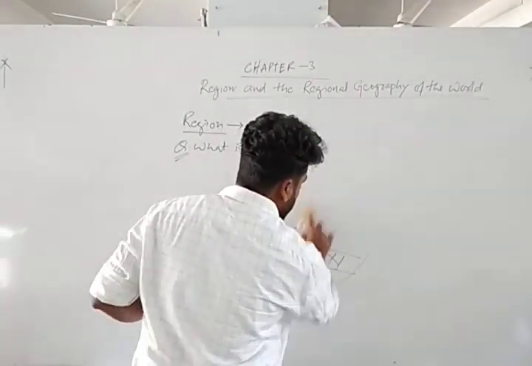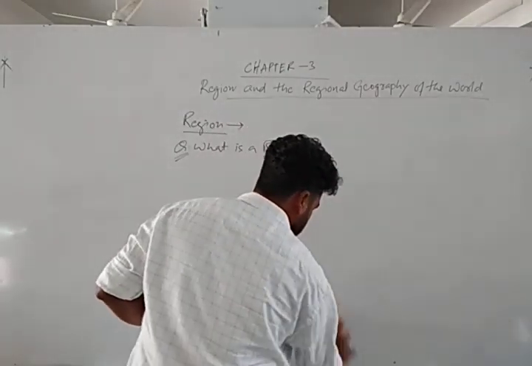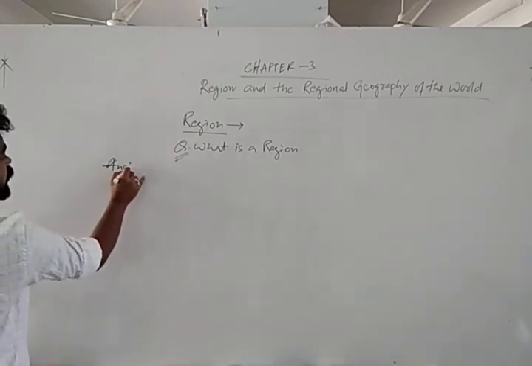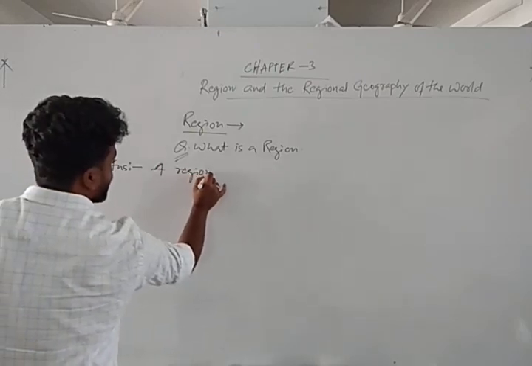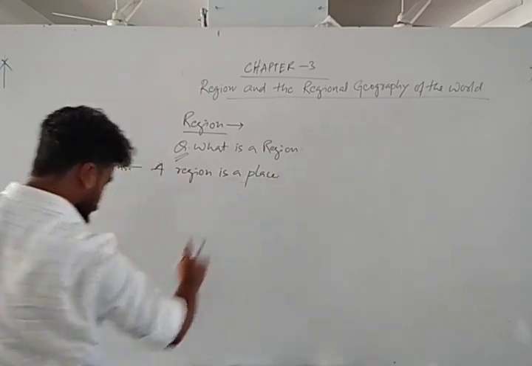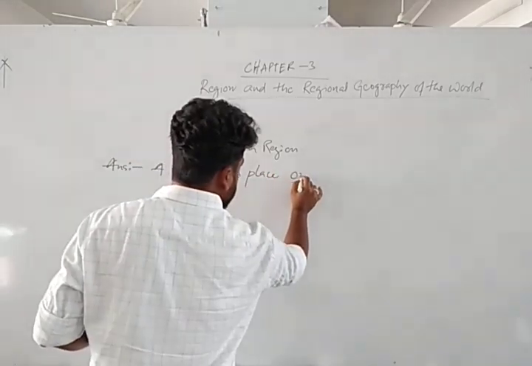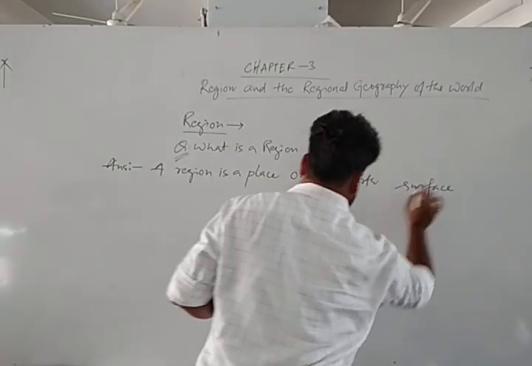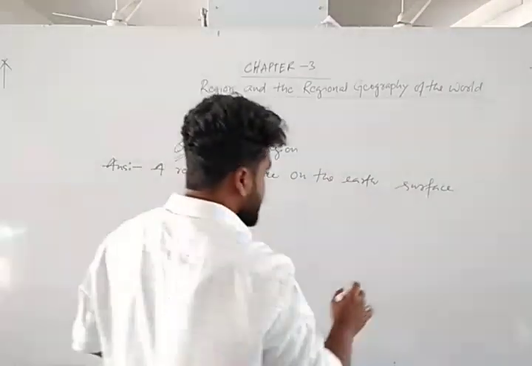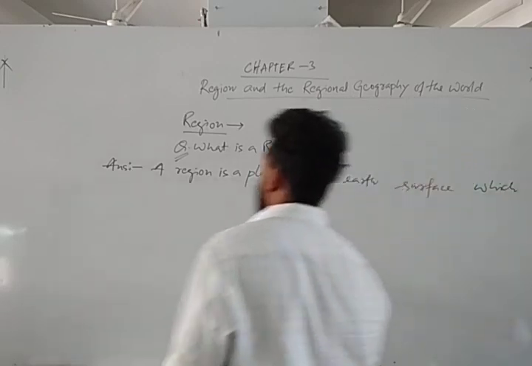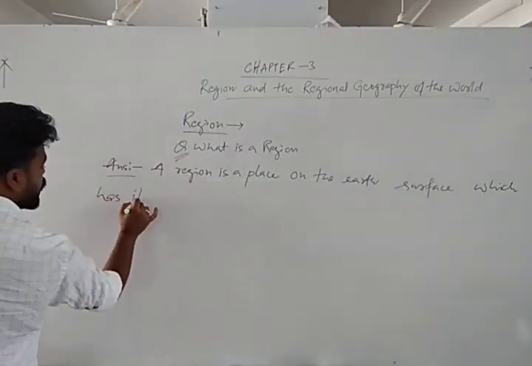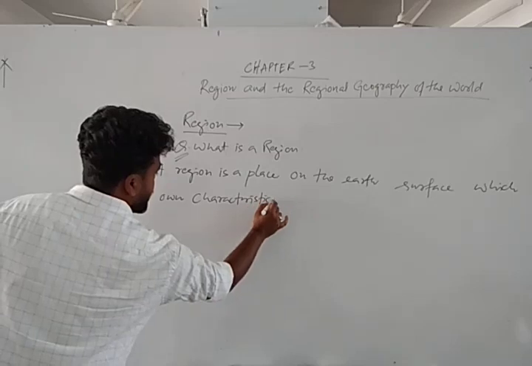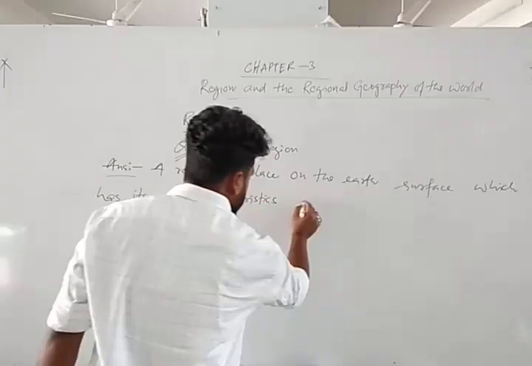Simply, a region is a place on the earth's surface which has its own characteristics and its own existence.